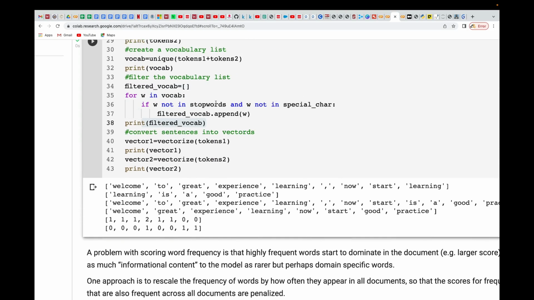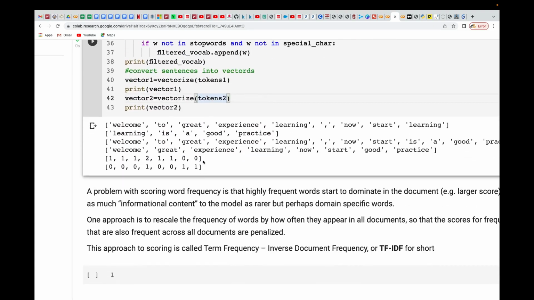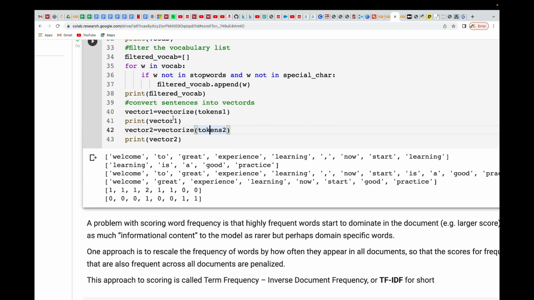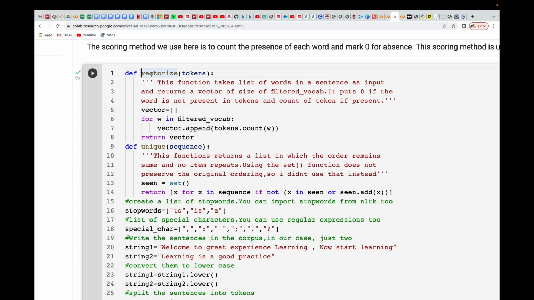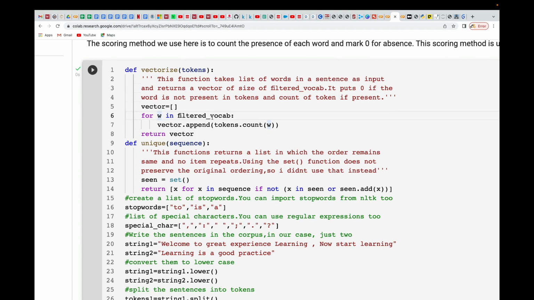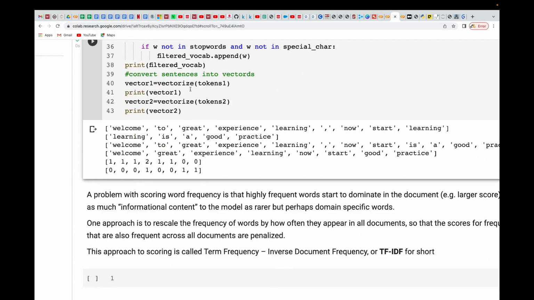Okay, now once that is done, the next thing is to do the bag of words, that is, check the frequencies and then mark them respectively. So that's what I'm doing here. I'm using the vectorize function that I created over here, and that is going to just count them. For w in filtered_vocab, vector.append tokens.count. So I'm just going to count how many I have. I'm counting it for token 1 and also for token 2. So for token 1 we have these ones, and for token 2 we have these ones.